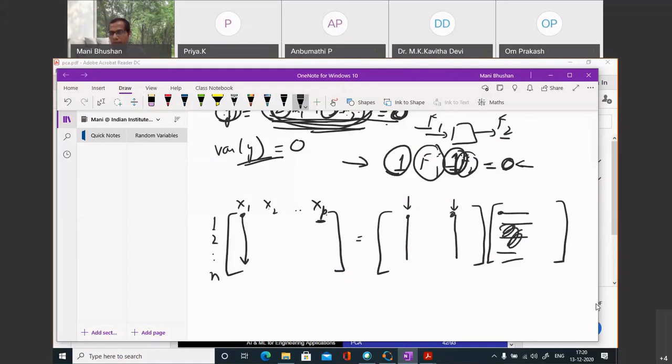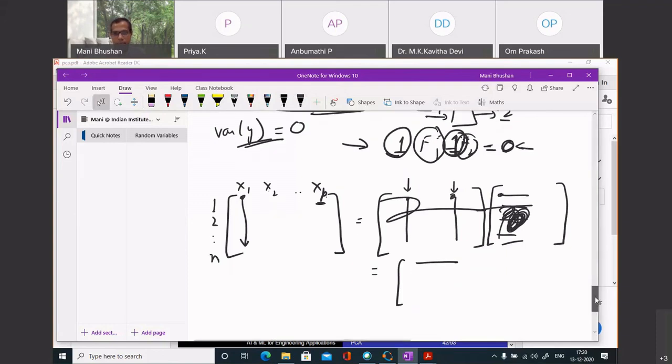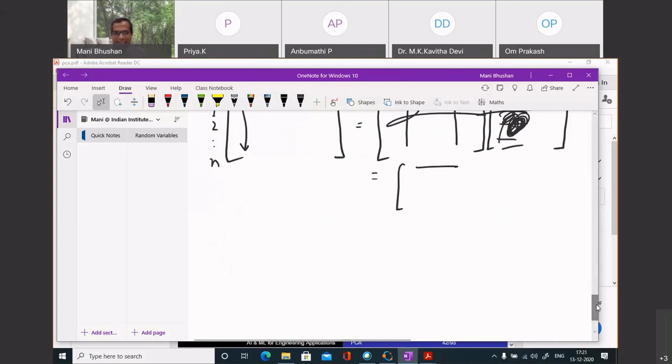Sorry, I have done it wrongly. I have put time over here. Let me write it differently. Probably if I do it the other way, it might become clearer. Let me write the data matrix slightly differently. Let me put the sensors on the rows, and the observation number on the columns.